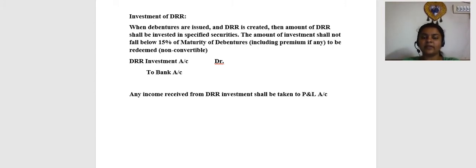Friends, earlier when we used to do the concept of DRR and DRR investment, it was not a mandatory concept. So it was a voluntary concept. And there was this idea of taking the income from DRR investment to the DRR account instead of taking it to the income account or the P&L account. But here remember that any income received from DRR investment shall be taken to P&L account directly.